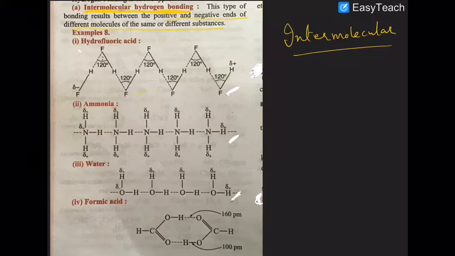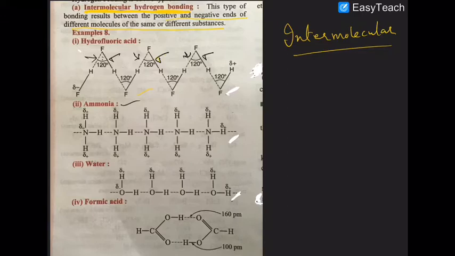Look at HF here. Due to the presence of hydrogen bonding, it gets a polymeric type of structure in which the H-F-H bond angle is 120, where one H-F bond is covalent and the other H-F bond is a hydrogen bond. This is a sigma bond, but this is a hydrogen bond. This is a sigma bond, this is a hydrogen bond.